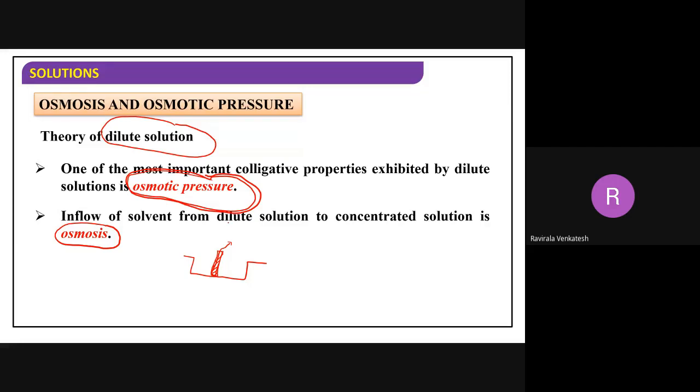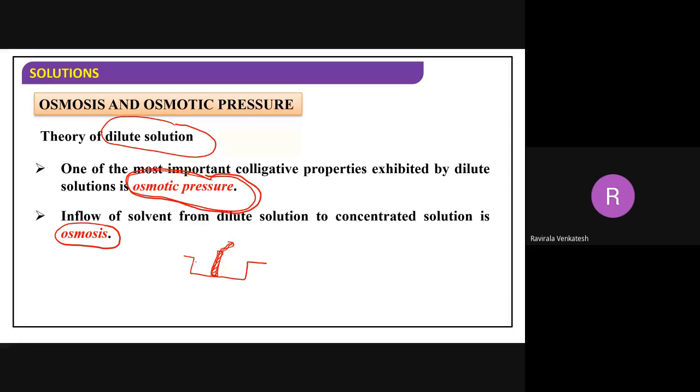Skin also has minute holes. Skin is also a semi-permeable membrane. Through the skin, sweat will come outside. Semi means little. Permeable means allowing. A small amount of the substance is allowed through.